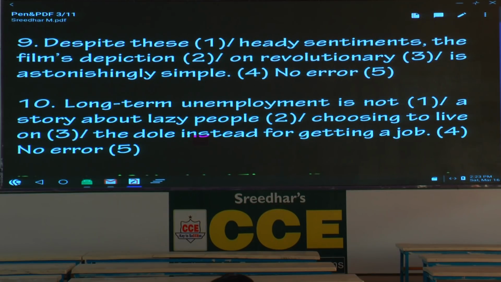Question number 9. Despite these heady sentiments, the film's depiction, underline the word depiction. Depict means to show, to project. Write two words, to show or to project. Depict, project. Despite these heady sentiments, the film's depiction on revolutionary is astonishingly simple.